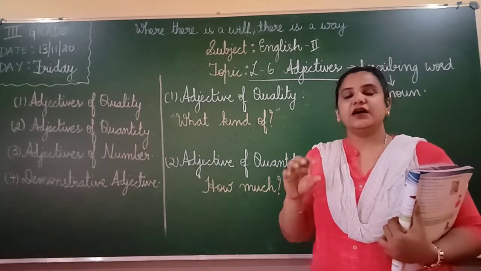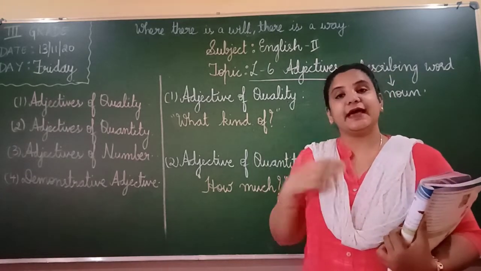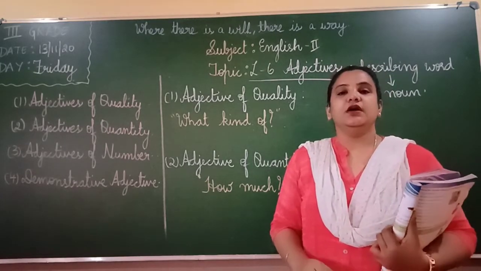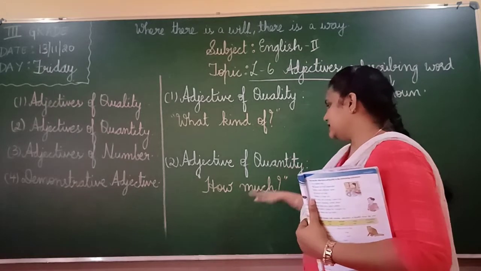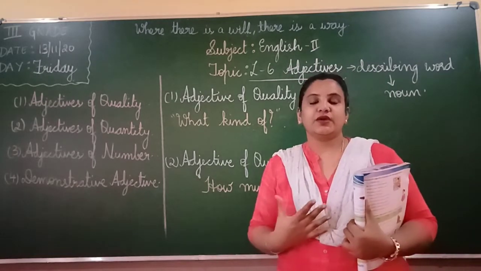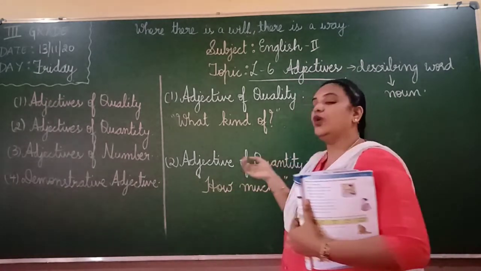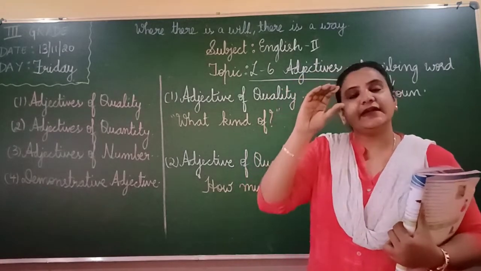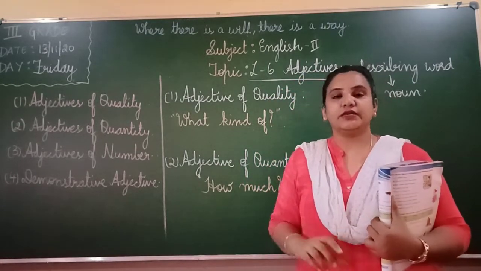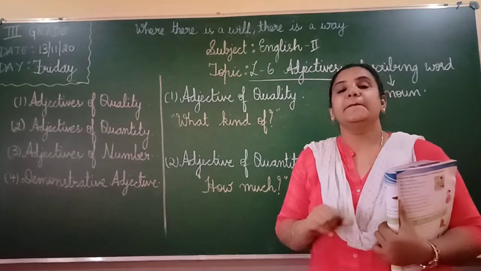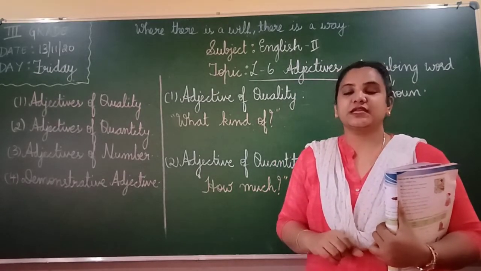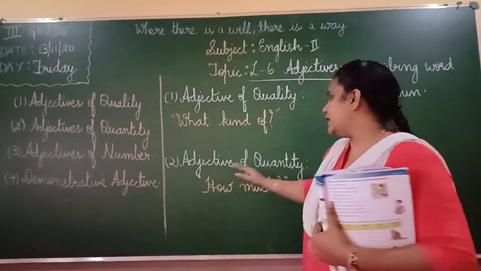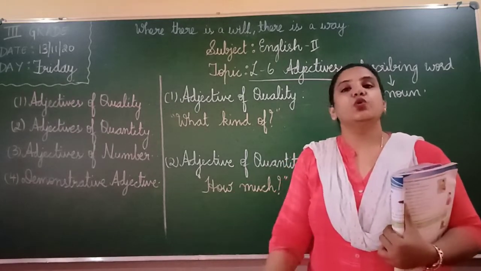Okay, I drank a little glass of water. Okay, so something which you describe with how much is called your adjective of quantity. It shows I drank half a glass of water, or I drank half a glass of milk. Okay, something which you are describing with how much is called your adjective of quantity.